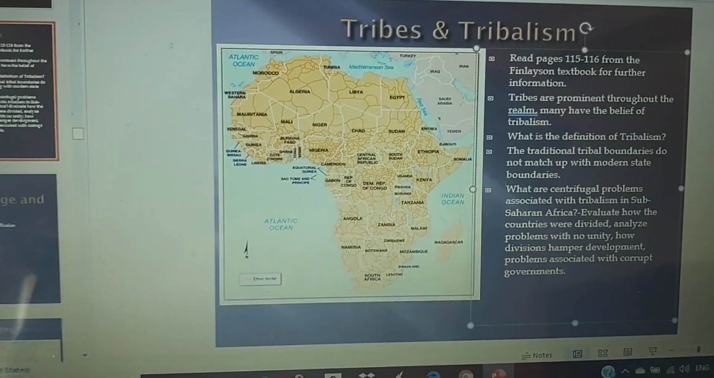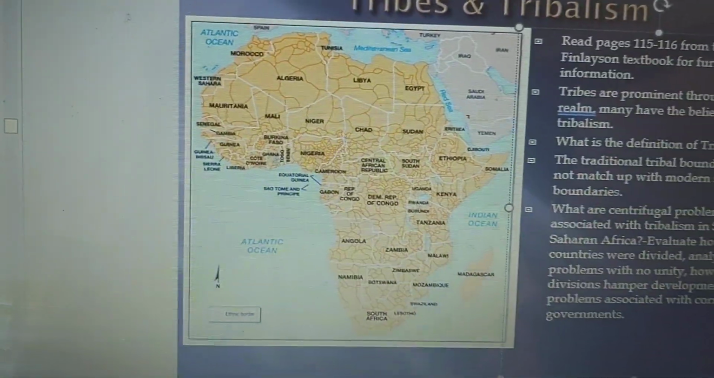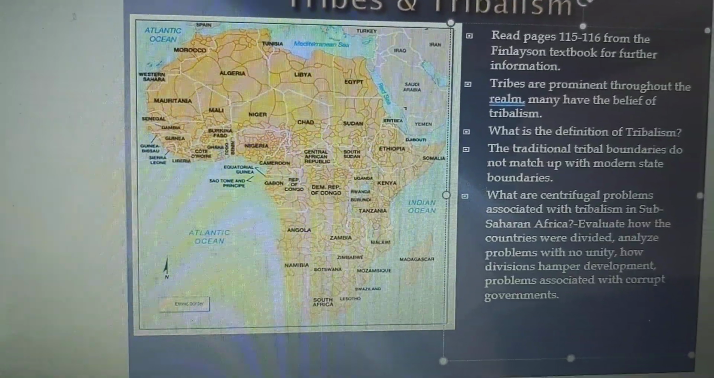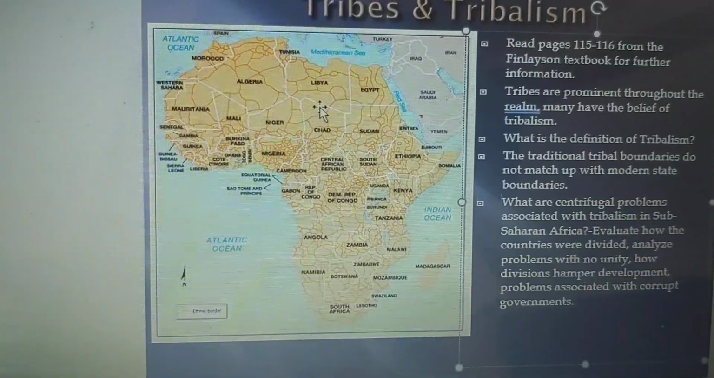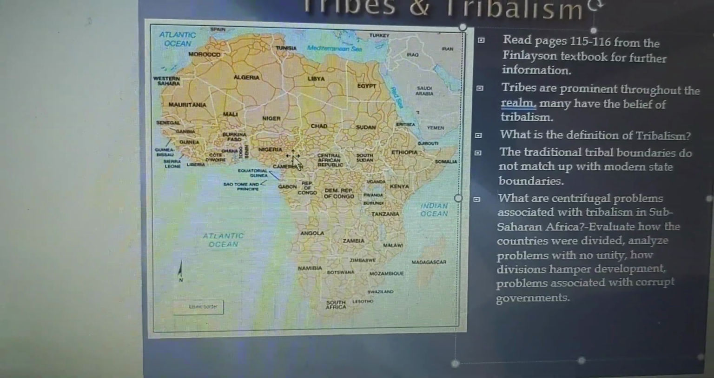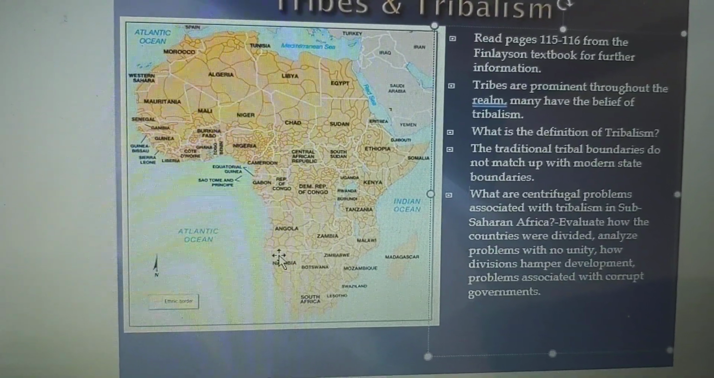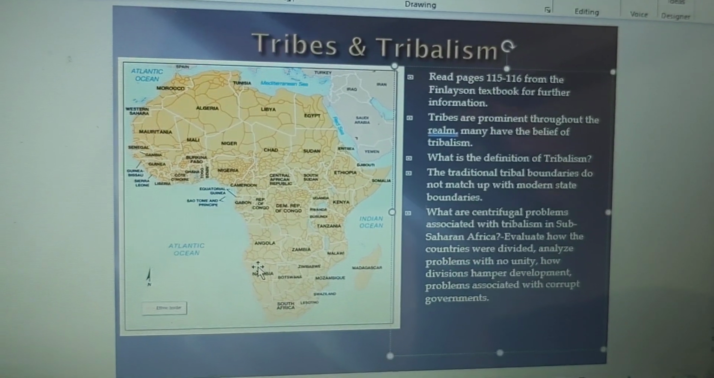So let's just look at the map right here very closely. You can clearly see that there are different ancient tribes here in sub-Saharan Africa, but some are divided between countries. And look at this one here in North Africa. Look at all these here in Nigeria. Look at this here in Angola. Look at the one here in Namibia and Angola. A lot of different tribes here.